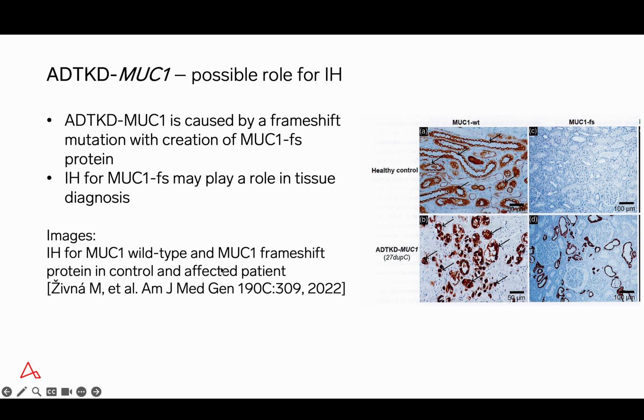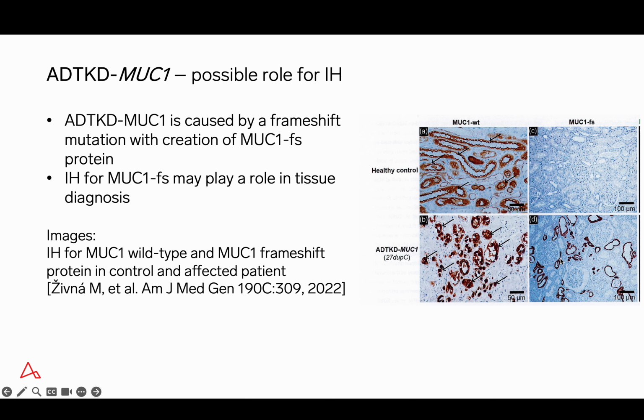Now, it's possible immunohistochemistry can play a role in the diagnosis of Mucin-1 mutation. These are images taken from a case report in which immunohistochemistry was performed for wild-type Mucin-1, or normal epithelial membrane antigen, as well as the frameshift mutation protein called Mucin-1-FS.